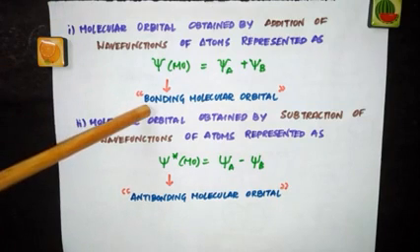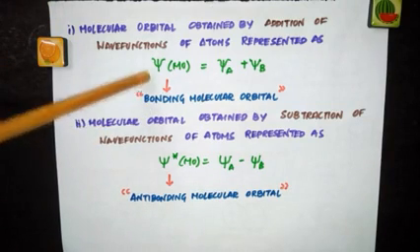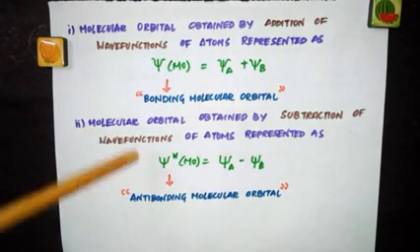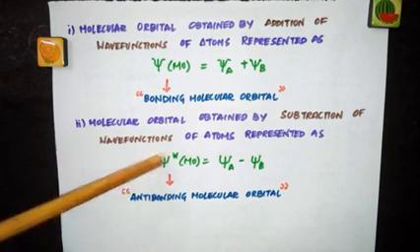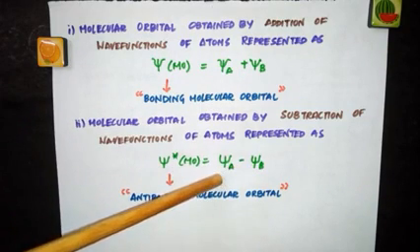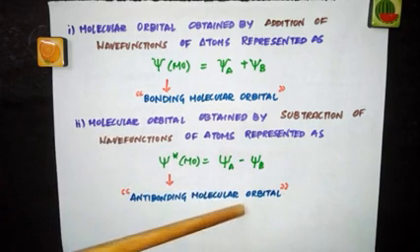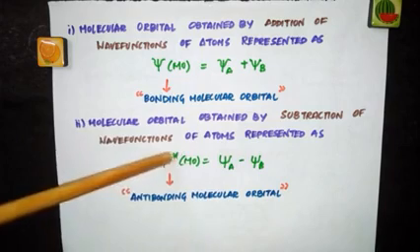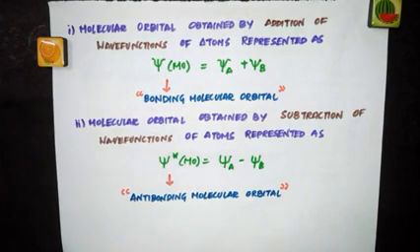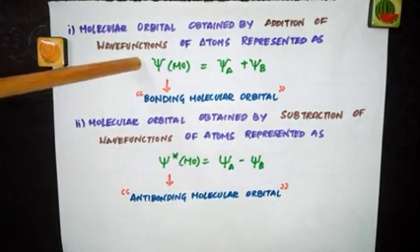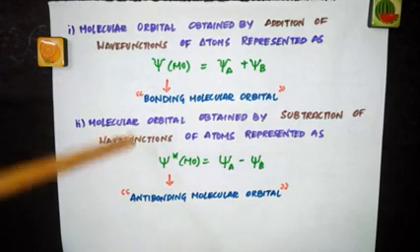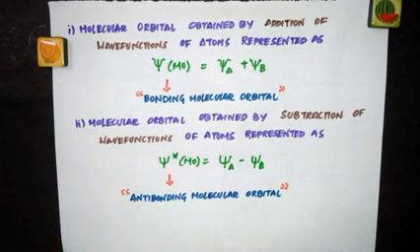Bonding MO is obtained by addition of wave functions of atoms, and antibonding by subtraction. Remember, when you represent antibonding MO, we use a star: psi MO means bonding molecular orbital, psi star MO means antibonding molecular orbital.